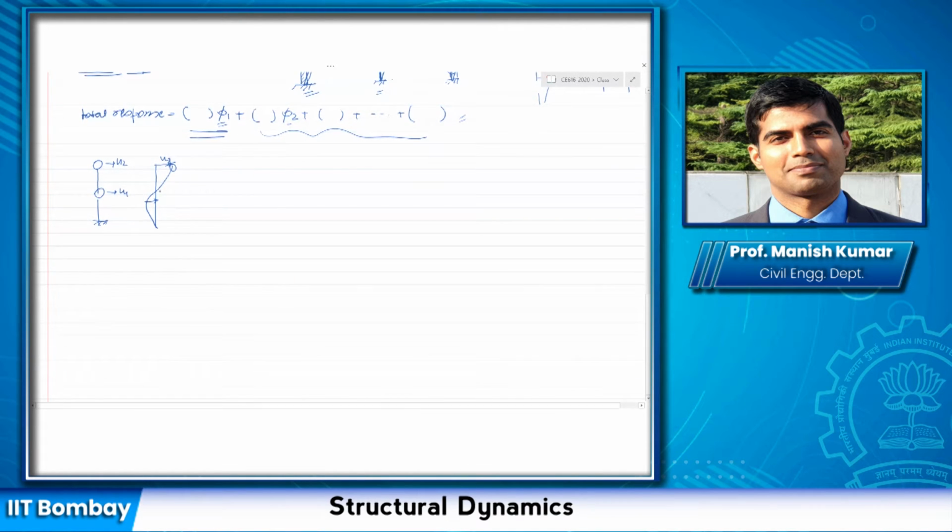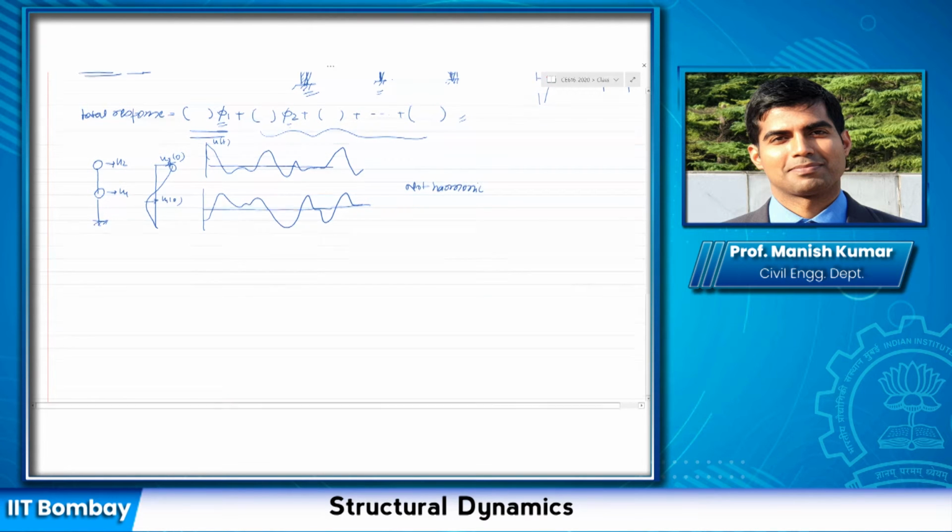You basically give initial displacements u1(0) and u2(0). Now, if you look at the response history of u1 and u2 subject to these initial conditions, you will see that in general, these u1(t) and u2(t) are not harmonic.